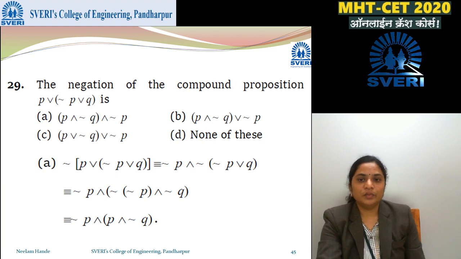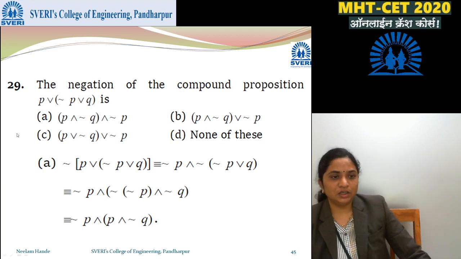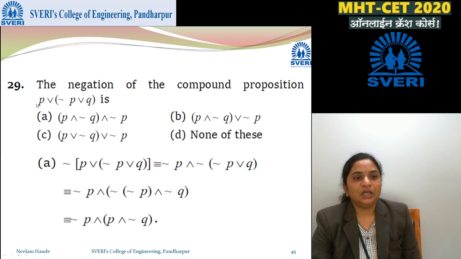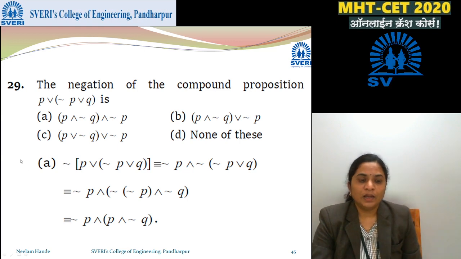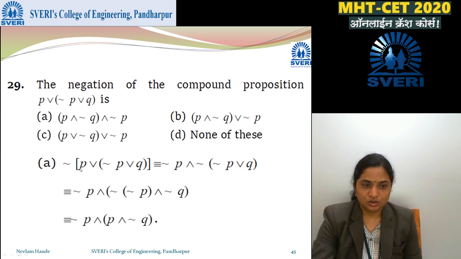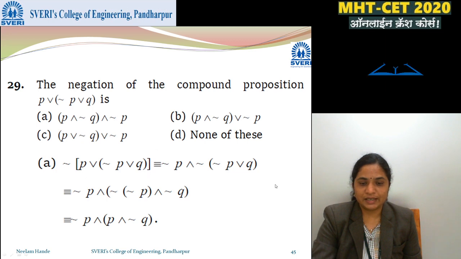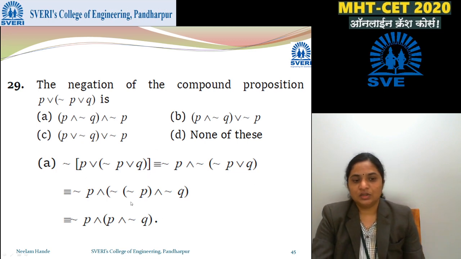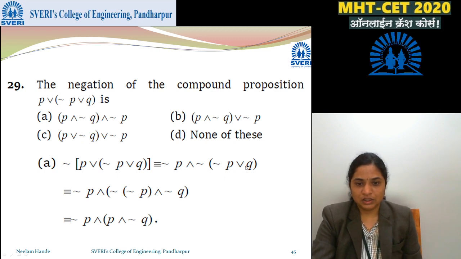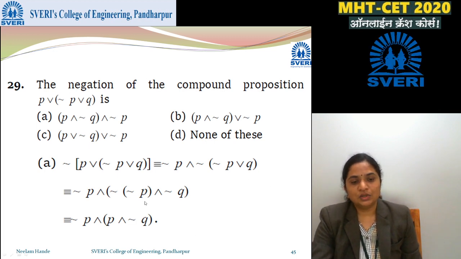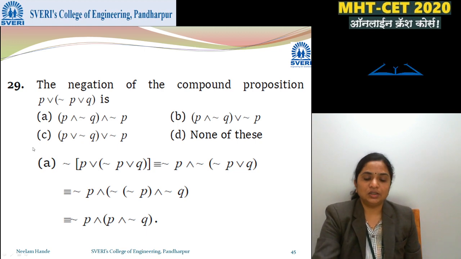The negation of the compound proposition, we have to write the negation of it. Negation P or (negation P or Q). So I am writing negation here, and negation is negation P and negation of the second, negation P or Q. So negation P, or again negation of A or B, that is negation of negation P becomes and negation Q, and negation of negation P is P and negation Q. So negation P and negation Q. So the correct option is option A.